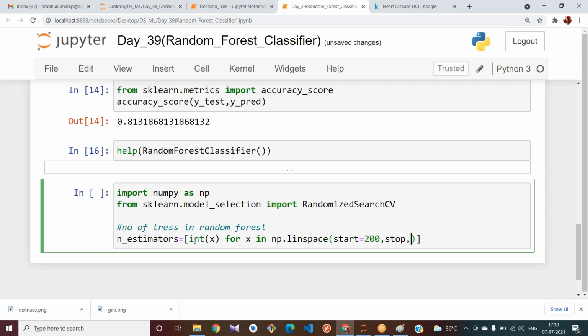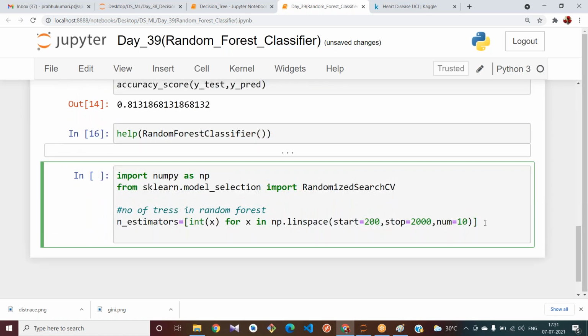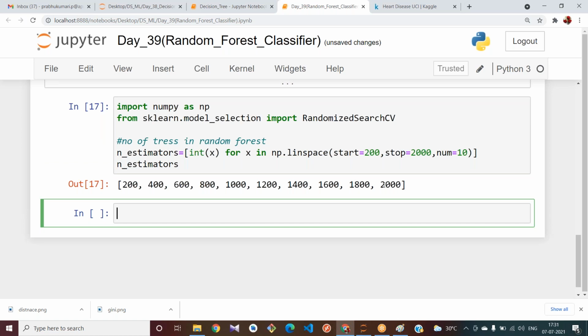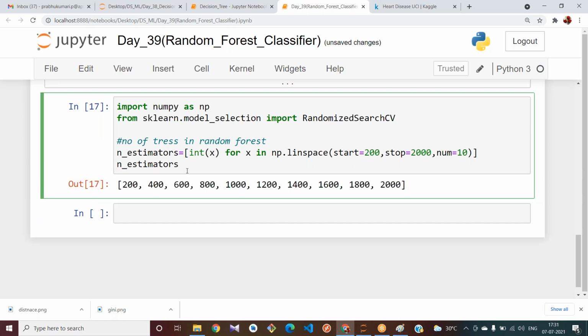Stop value is 2000. I think you know how it works, right? See, these are the values I am getting generated. If I try to see the output of n_estimators, these are the values that it is trying to take in n_estimators.